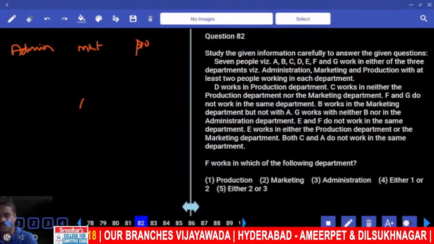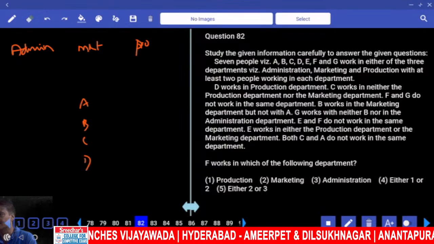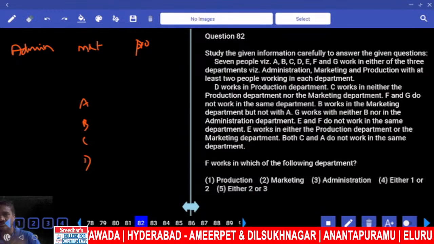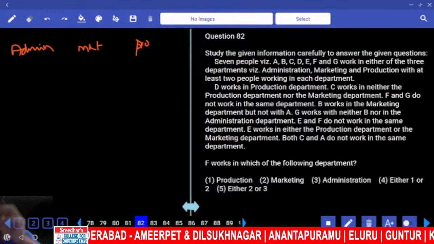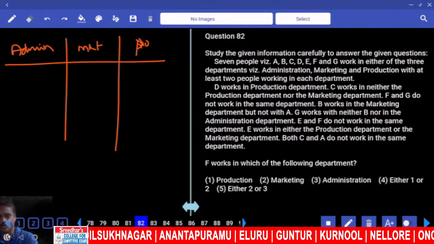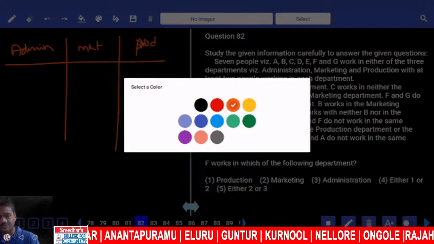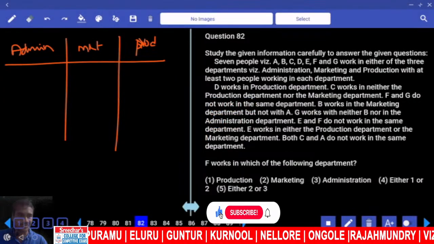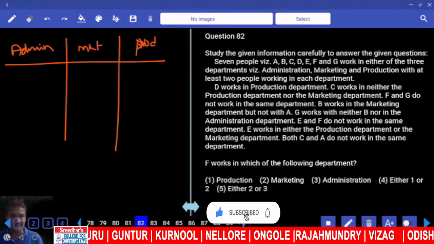If you write ABCD like this, your work is out. Every time you need to count, isn't it? And you need to divide this according to the department: admin, marketing, and production department. Then coming to condition number 1, there are 7 people working in this.